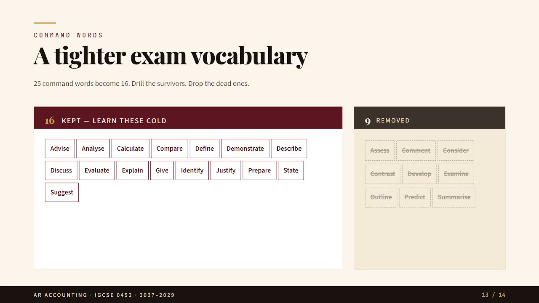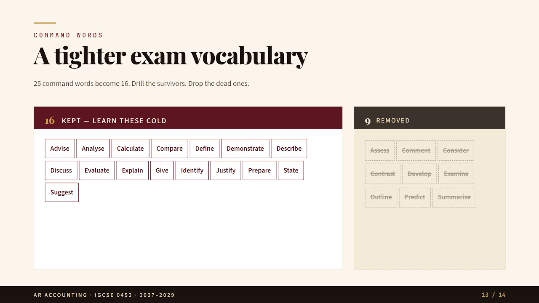This slide is about command words. Command words are very important because they tell students how to answer the question. In the old syllabus, there were 25 command words. In the new syllabus, Cambridge has reduced them to 16. It means now there are fewer command words.